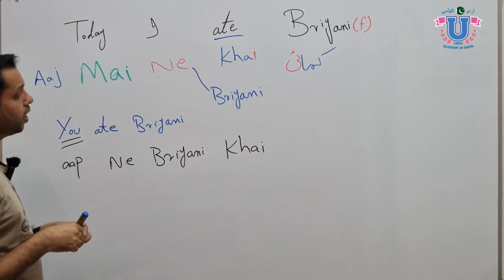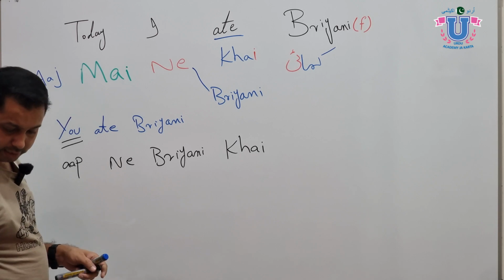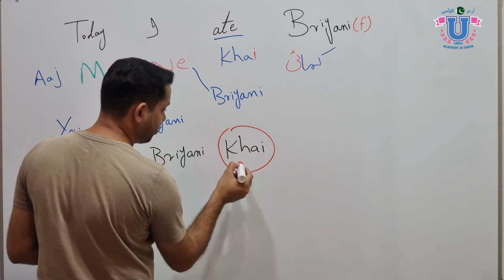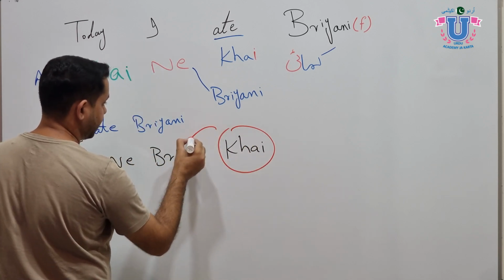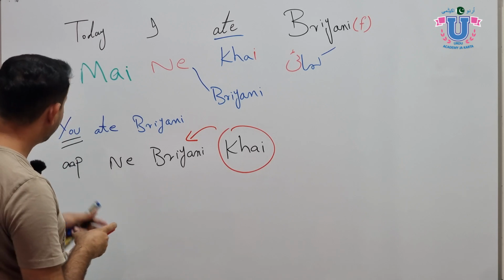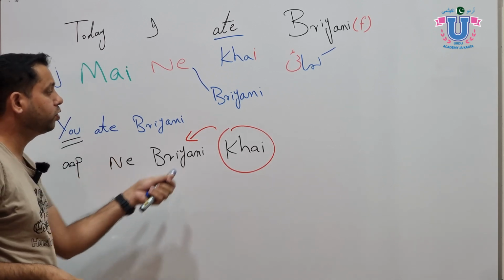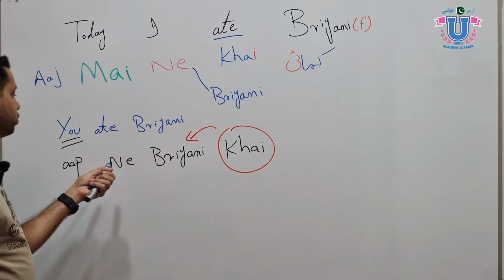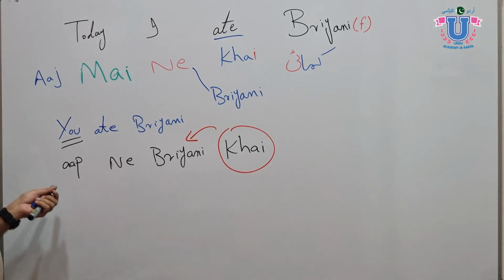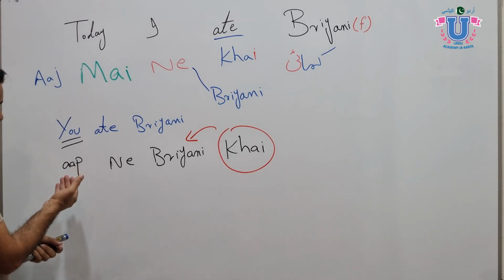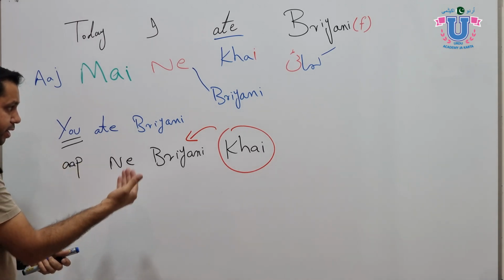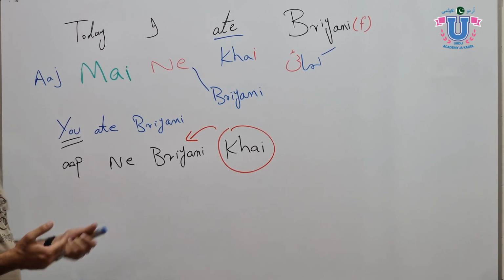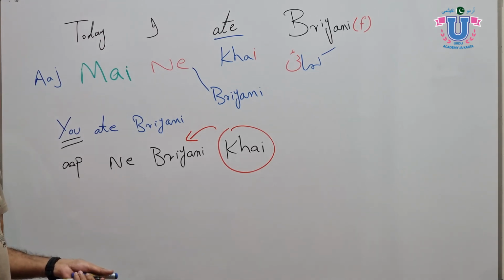The point is this: the khai will not change, because khai agrees with biryani, and biryani is feminine. Whatever the subject, it doesn't matter, it will always be khai because biryani is feminine. And point two, always use ne with the subject. Now instead of aap, you can put anybody else, like Sarah ate biryani, Sarah ne biryani khai. I ate biryani, मैंने biryani खाई, or we ate biryani, हमने biryani खाई.